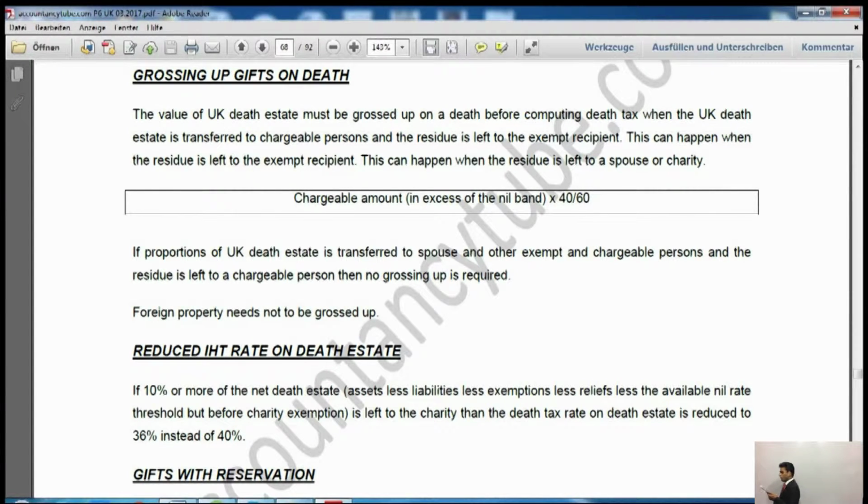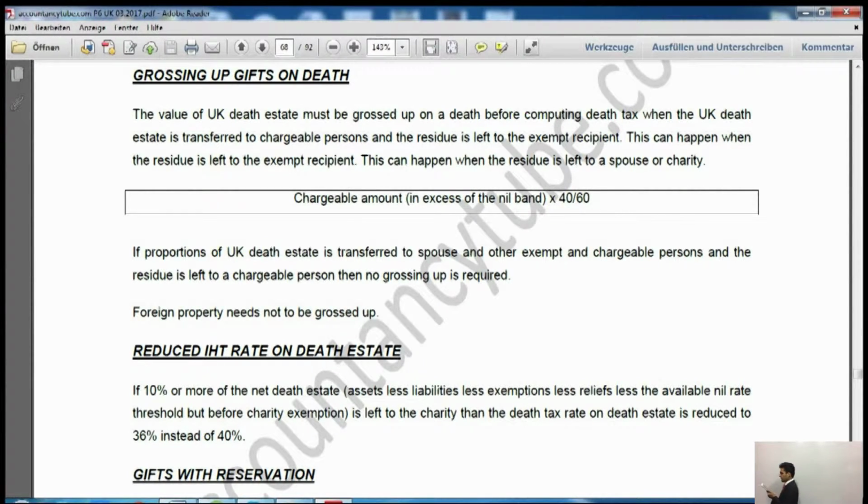All right. Now, if proportions of the UK death estate are transferred to spouse, it is giving us another example. Now in another example, it says the transaction could be arranged like this as well. In our example, the total estate of the deceased person was £1 million. Say for example, he said £300,000 to my wife, £200,000 to my son, and the remainder to a friend. The remainder is going to a friend. A friend is not an exempt party, he is a chargeable person. So if something like that happened, then no need to do grossing up.